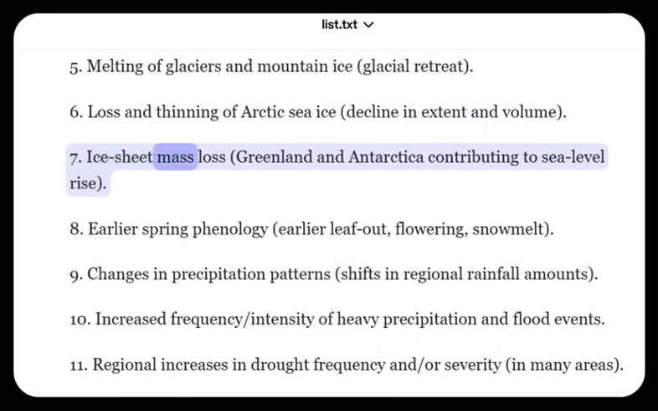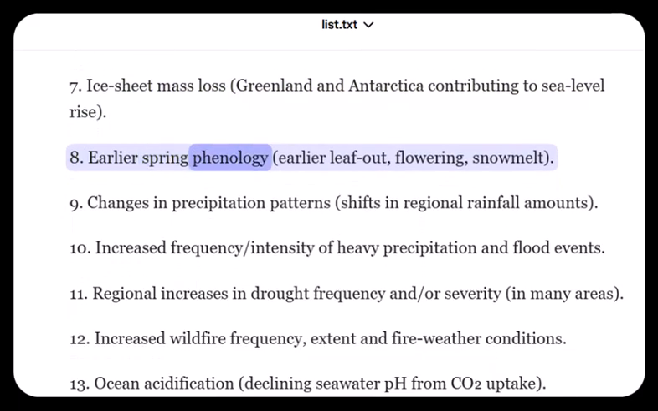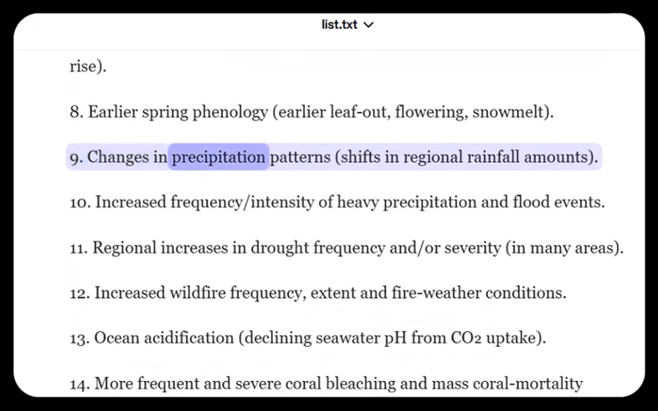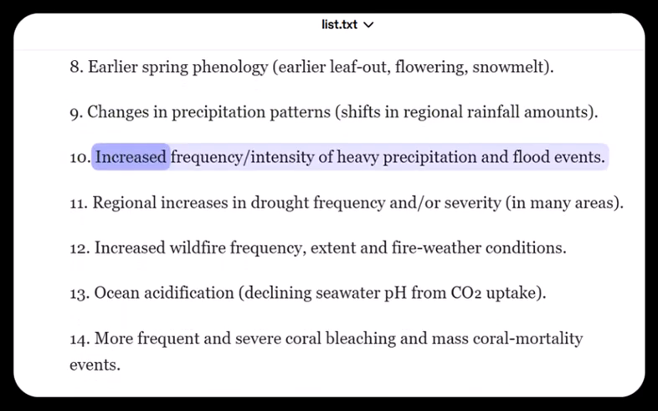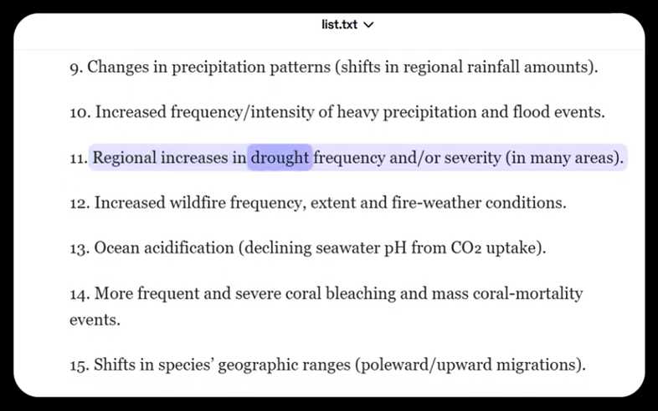7. Ice sheet mass loss. 8. Earlier spring phenology. 9. Changes in precipitation patterns. 10. Increased frequency and intensity of heavy precipitation and flood events. 11. Regional increases in drought frequency and/or severity.